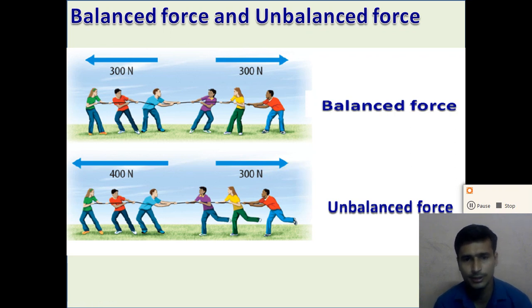So these three persons move in the direction of the 400 newton force, because here both forces are applied in opposite directions, but they have unequal amounts. The magnitudes of both forces are unequal, and the force with the greater value has its effect in its direction.